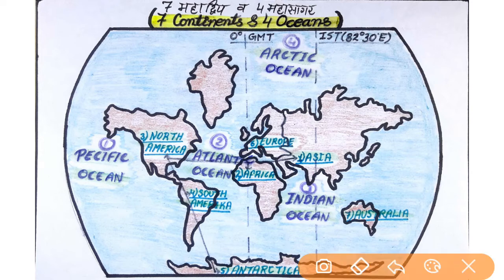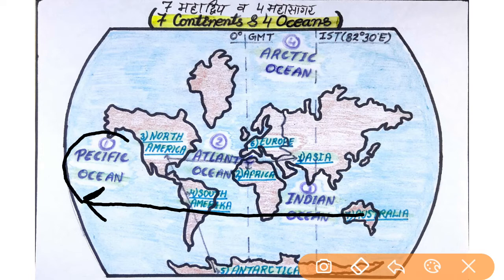Now if we want to make a trick to learn all the 4 oceans according to their area, we have to make a straight line from Pacific to Indian Ocean like that. Now we have to see that our straight line is touching the Pacific Ocean first. So this is the largest ocean of the world. Then our straight line is touching the Atlantic Ocean. This is the part of the Atlantic Ocean. That's why the Atlantic Ocean is the second largest ocean of the world.